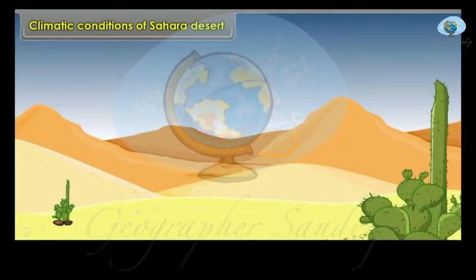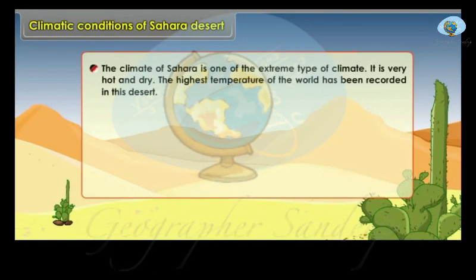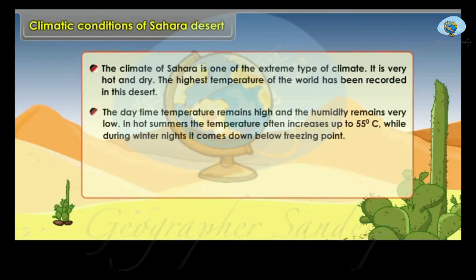Climatic conditions of Sahara Desert. The climate of Sahara is one of the extreme type. It is very hot and dry. The highest temperature of the world has been recorded in this desert. The daytime temperature remains high and the humidity remains very low. In hot summers, the temperature often increases up to 55 degrees Celsius, while during winter nights it comes down below freezing point.